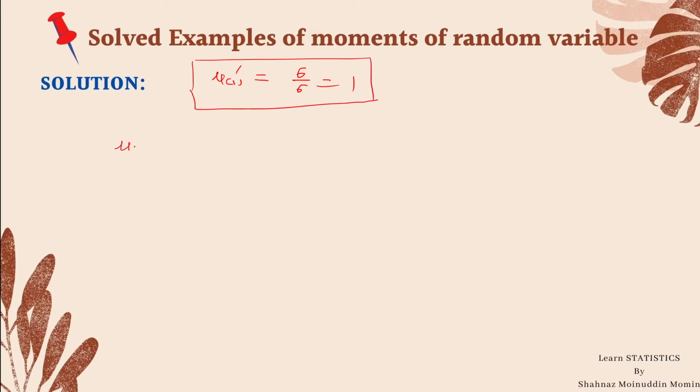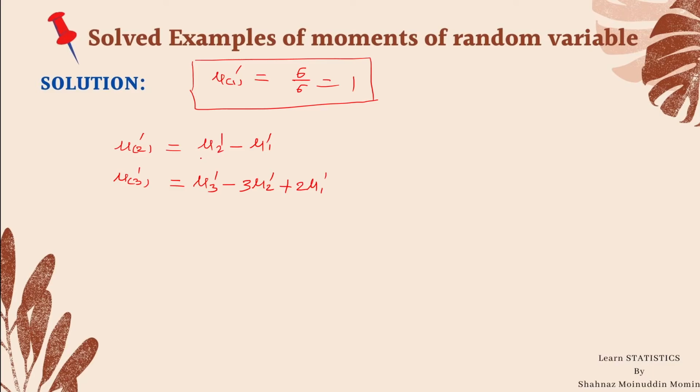Now we shall calculate the second factorial moment. The formula for the second factorial moment is mu 2 dash minus mu 1 dash. Let me write the formula for the third factorial moment also, which is equal to mu 3 dash minus 3 mu 2 dash plus twice mu 1 dash.